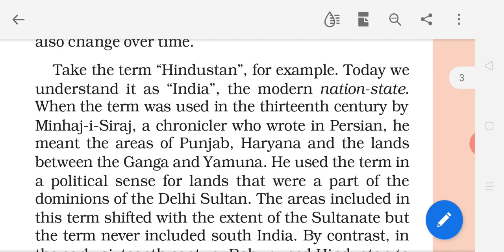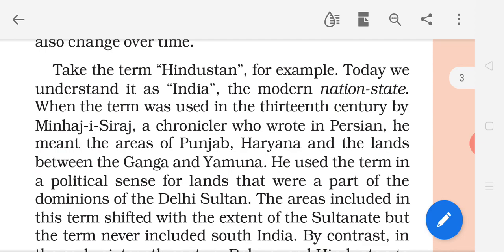Hindustan means, in front of our eyes or in our mind, we can easily understand our country. Today we understand it as India, the modern nation state, the modern country.